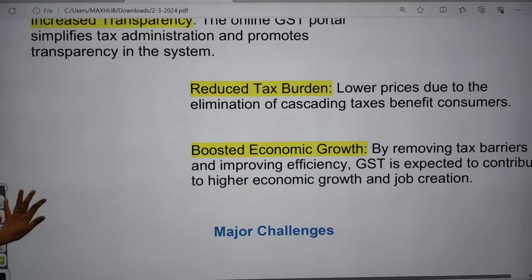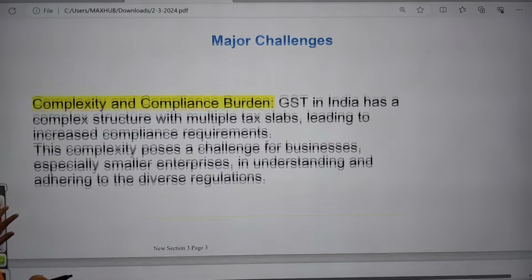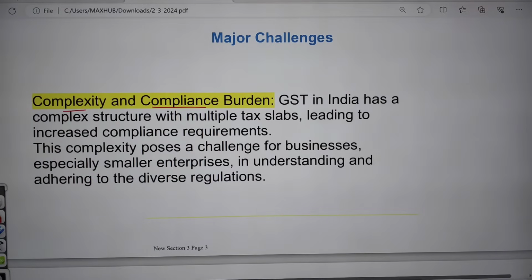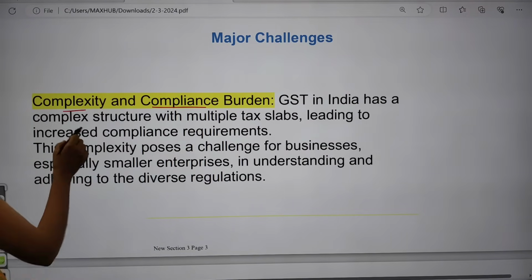And what are the major challenges in this GST? The first one is increased complexity and compliance burden. GST in India has a complex structure.